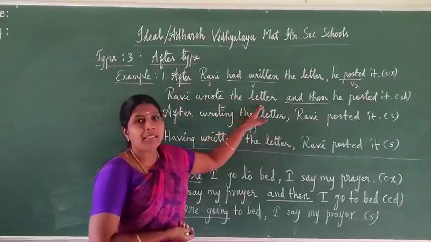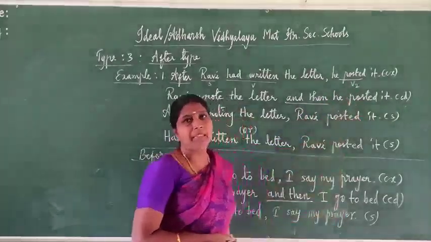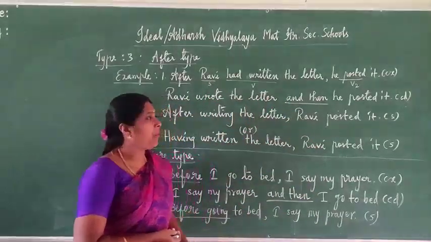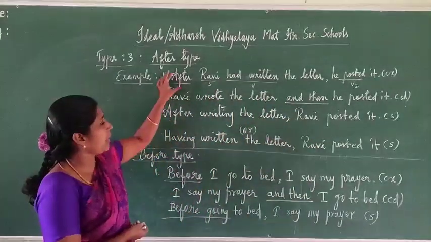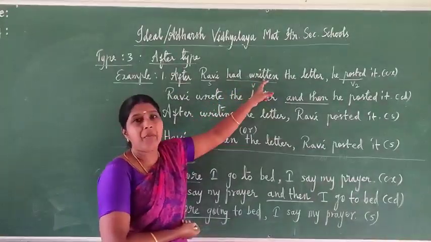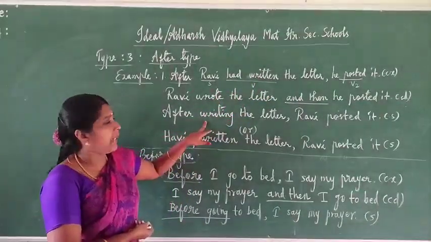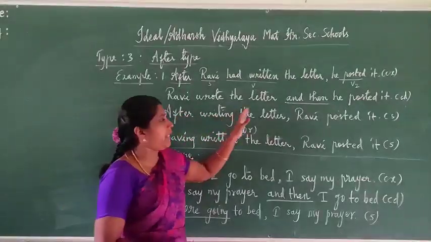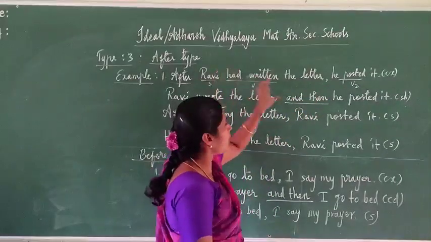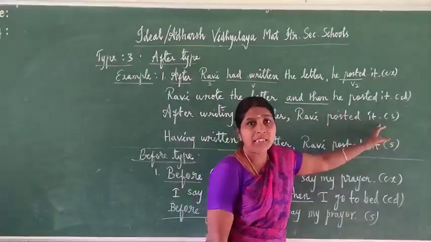Ravi wrote the letter, then the conjunction word for after type, and then he posted it, the main clause. This is compound: Ravi wrote the letter and then he posted it. We'll write it as a simple sentence. First write after, afterwards write the ing form. Here written is the main verb, so we add ing: write, verb 1, add ing, writing. After writing the letter, now here he refers to whom? Ravi. So bring this noun here, instead of the pronoun he write Ravi. After writing the letter, Ravi posted it. This is a simple sentence.